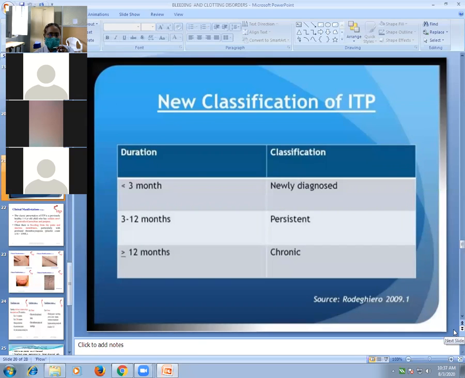This is the new classification of ITP. For a newly diagnosed case, the duration is less than 3 months. If thrombocytopenia persists for 3 to 12 months, it is called persistent ITP. If more than 12 months have passed with persistent thrombocytopenia, it is called chronic ITP. So less than 3 months is acute or newly diagnosed ITP, up to 12 months is persistent ITP, and after 12 months it is chronic ITP.